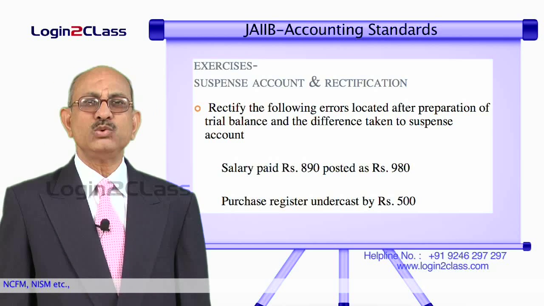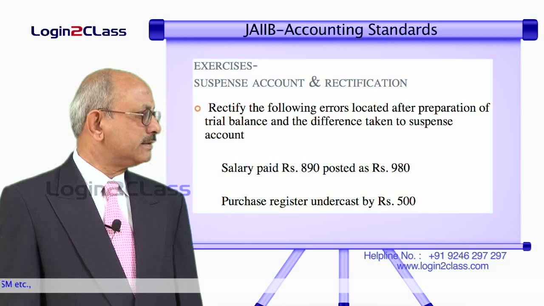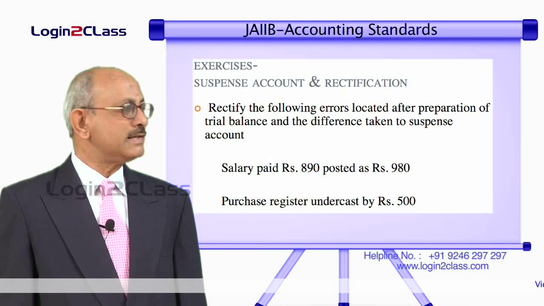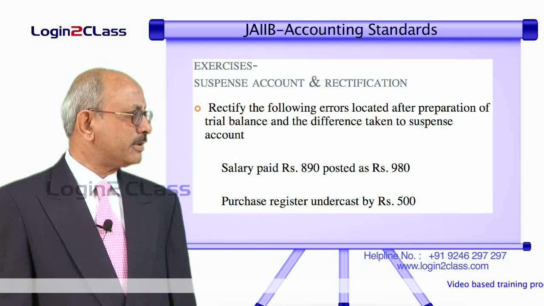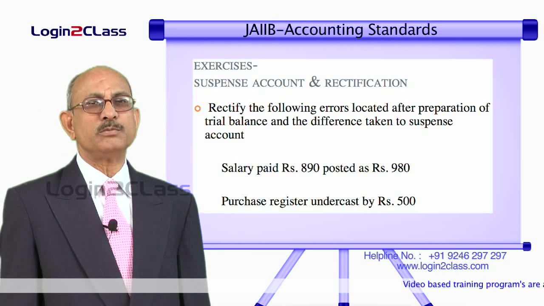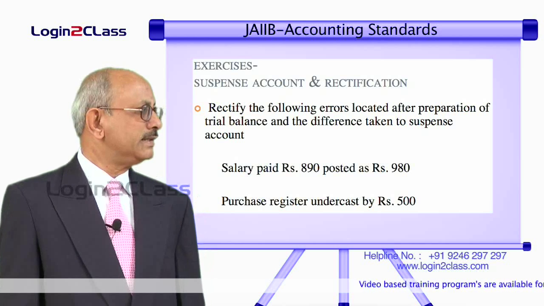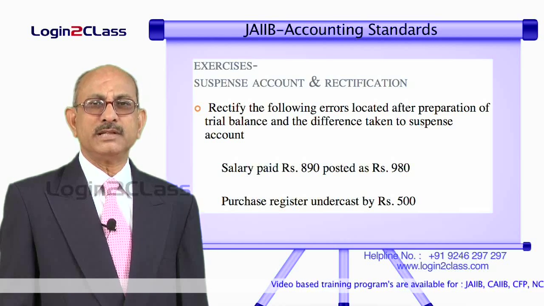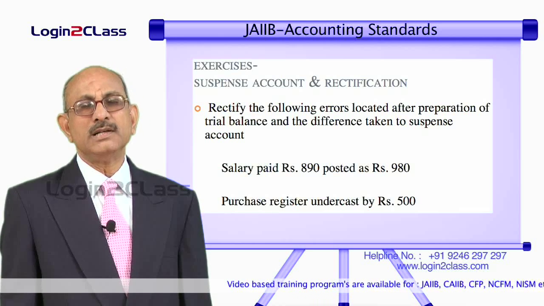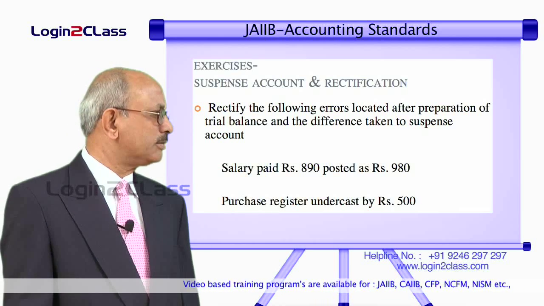Let us take these two examples. One is salary paid as 890 posted as 980, and similarly the purchase register undercast by 500 rupees. This we are now doing in the next accounting period. That means the amount is lying in the suspense account, so we need to remember that we have to reverse the entry in the suspense account.